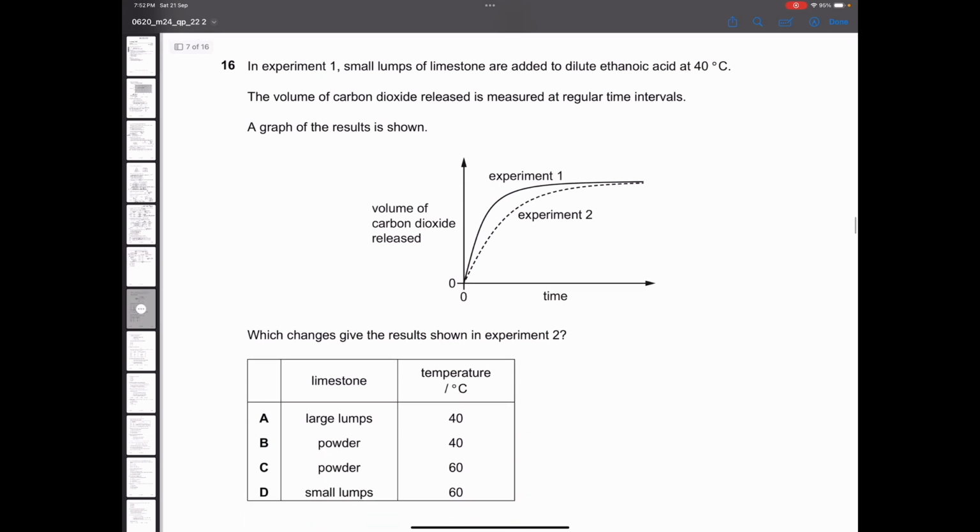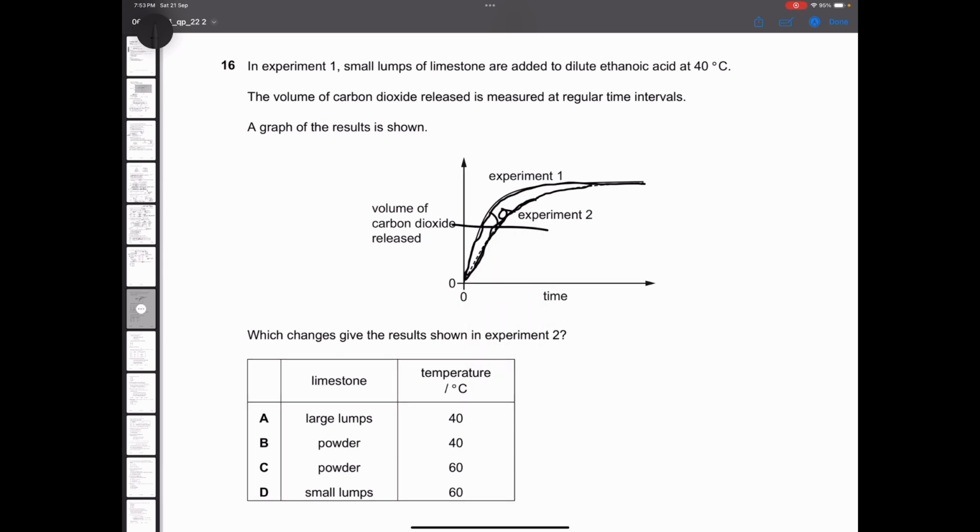Now, question 16. In experiment 1, small lumps of limestone are added to dilute ethanoic acid at 40 degrees Celsius. Which change? See, they're simply asking that initially my experiment was looking like this. It had a very good rate of reaction. The slope is very high here. Slope is good. But somehow the rate of reaction decreased. The slope decreased. And now it looks like experiment 2, the dotted line. So they're asking what changes were there which led me to experiment 2.